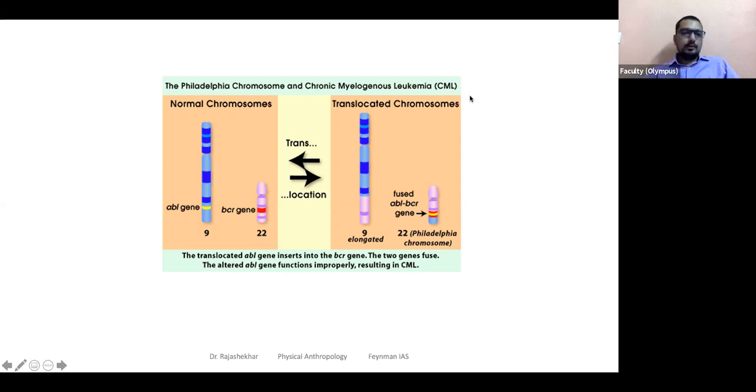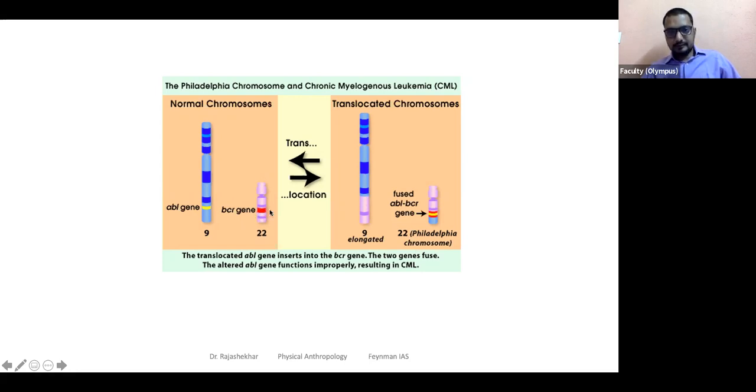How is that caused? Here there are two chromosomes that you are seeing, chromosome 9 and chromosome 22, and the translocation happens between chromosome 9 and chromosome 22. What happens is, as a result of the exchange, chromosome 9 gets elongated and chromosome 22 is called the Philadelphia chromosome. So what do you notice here? The yellow region has moved near the red region on chromosome 22.